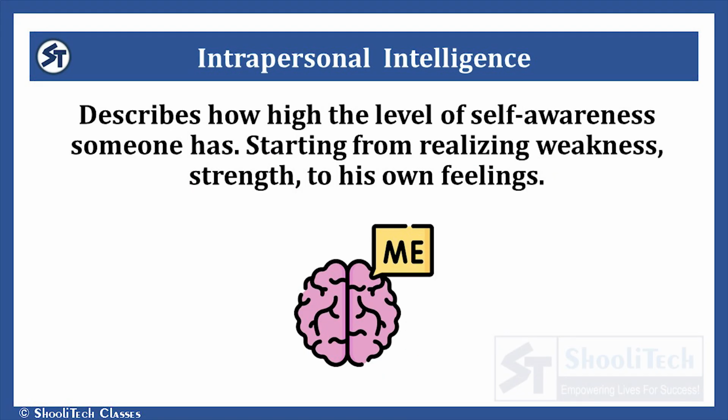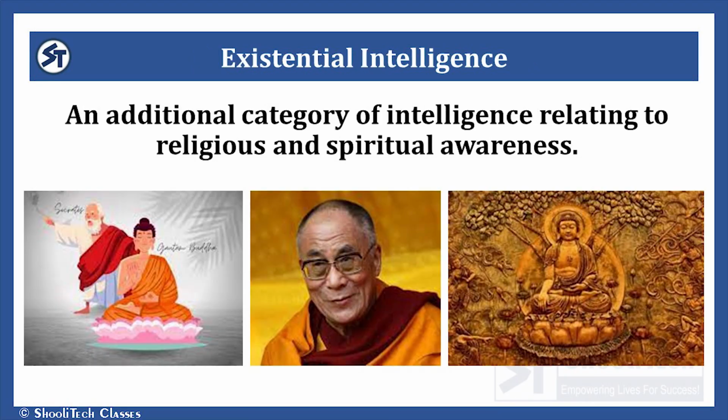Next comes intrapersonal intelligence. See, if a person is able to understand others' feelings, then it's interpersonal intelligence. But if a person is self aware about his own feelings, emotions, strengths, weaknesses, then it's intrapersonal intelligence. If I know what are my strong points, what are my weak points, then I have good intrapersonal intelligence.